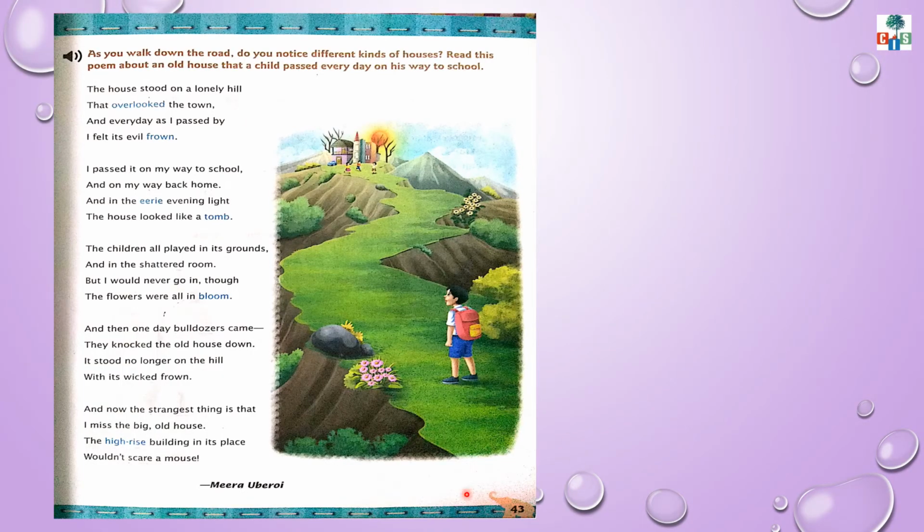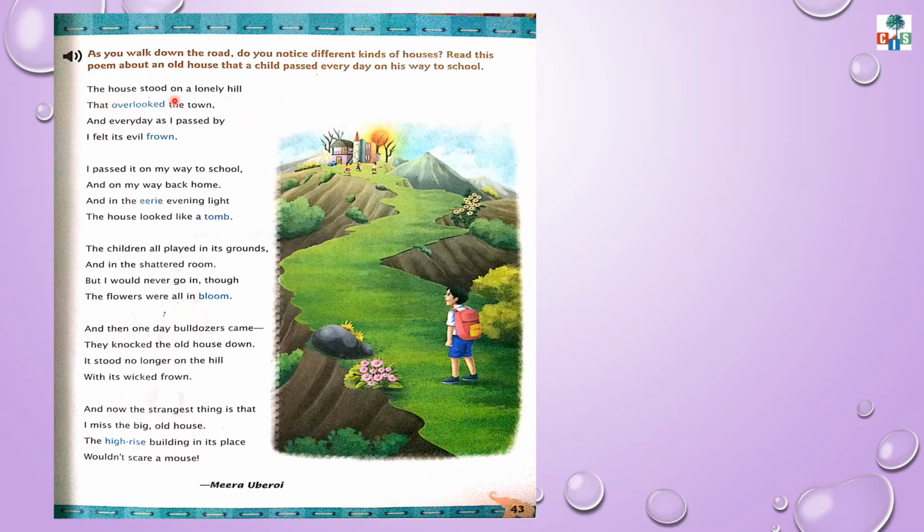Okay, children, take out page number 43. Children, this poem is about a boy and an old house. Every day when he goes to school, on his way he sees that old house. And how he feels about that old house, let's see in this poem. There are 5 stanzas. See the first one.